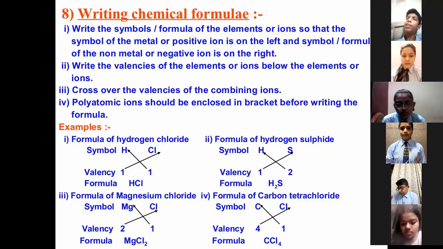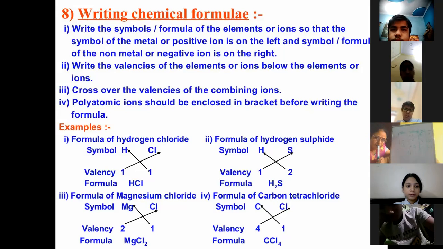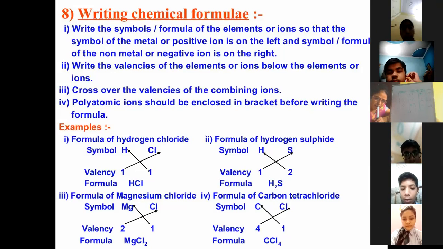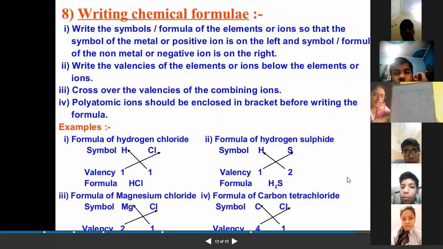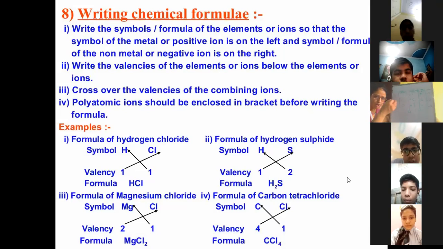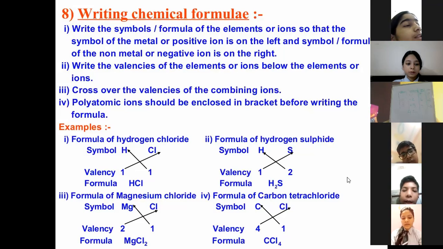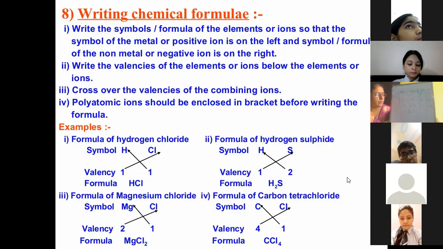How will it try to achieve the octet? Krishna, how will it try to achieve it? For the one whose last shell has 4, how will it try to achieve the octet? No one will be ready to donate the 4 electrons. No one will be ready to accept the 4 electrons. It will tend to share. Very good. So its valency will be plus minus 4.